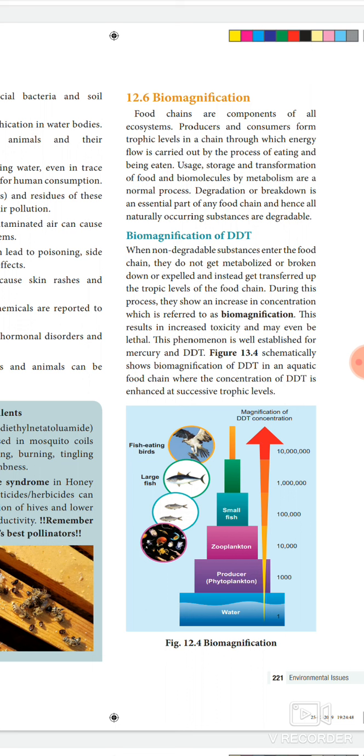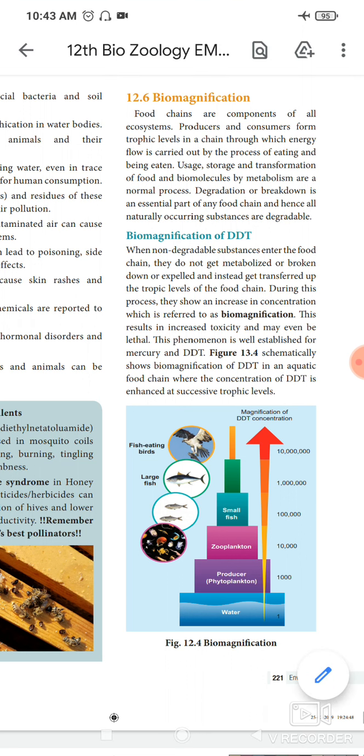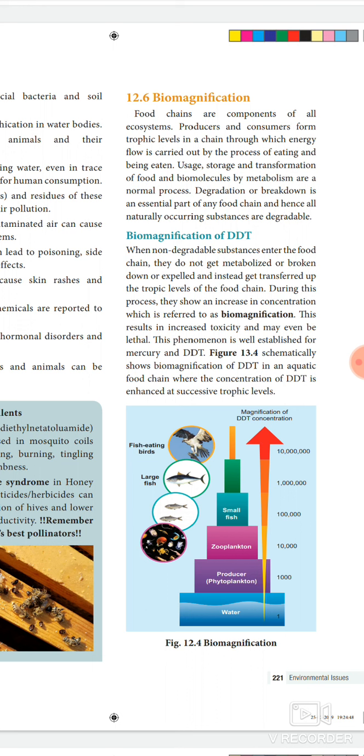When a non-degradable substance enters the food chain, it does not get metabolized, broken down or expelled, and instead gets transferred up the trophic levels of the food chain. During this process, it shows an increase in concentration, which is referred to as biomagnification. This results in increased toxicity and may even be lethal. What is meant by lethal? Lethal means death. This phenomenon is well established for mercury and DDT. See figure 12.4, biomagnification, in the below level.